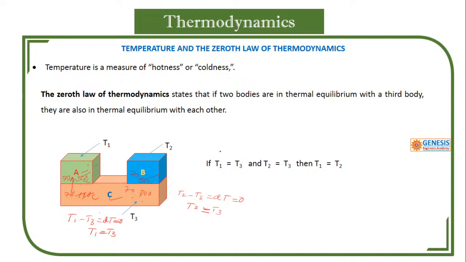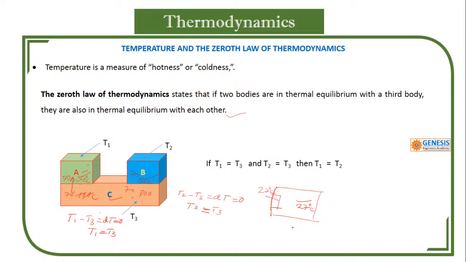So what the zeroth law of thermodynamics states is, if two bodies are in thermal equilibrium with a third body, they are also in thermal equilibrium with each other. I will also give a practical example. You are in a room, your AC is working, and it is operating at 27 degrees centigrade. You have set the temperature of the air conditioner at 27 degrees centigrade. After some time, this room also reaches 27 degrees.